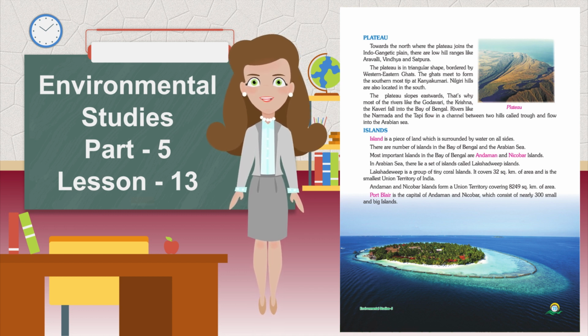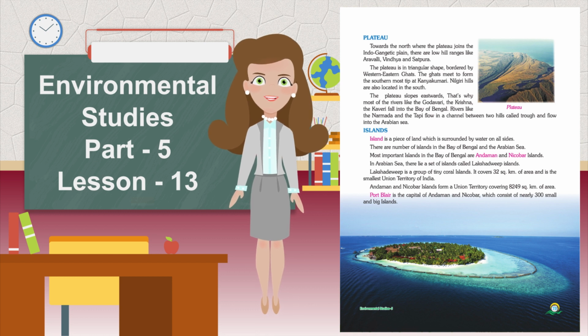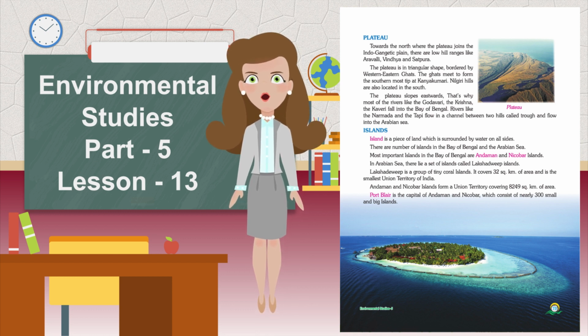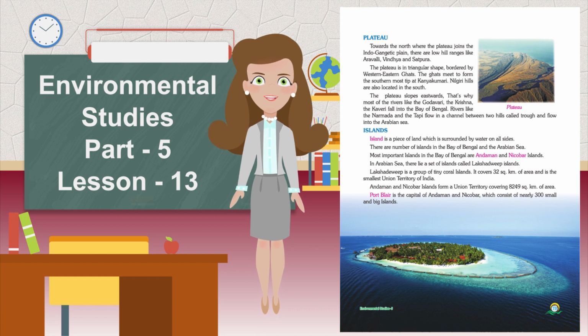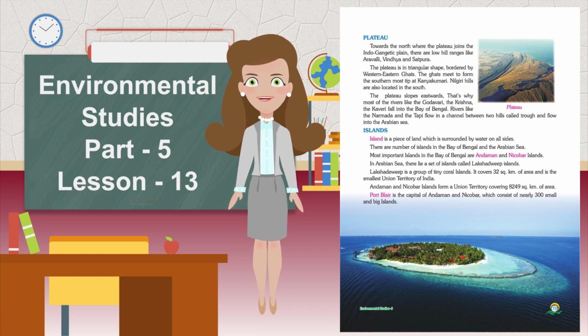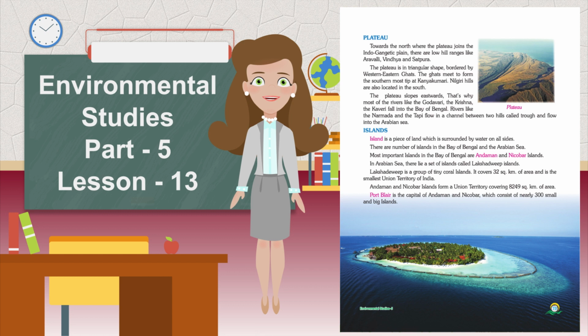Islands. An island is a piece of land which is surrounded by water on all sides. There are a number of islands in the Bay of Bengal and the Arabian Sea. The most important islands in the Bay of Bengal are the Andaman and Nicobar Islands. In the Arabian Sea lies a set of islands called Lakshadweep Islands. Lakshadweep is a group of tiny coral islands. It covers 32 square kilometers of area and is the smallest union territory of India.